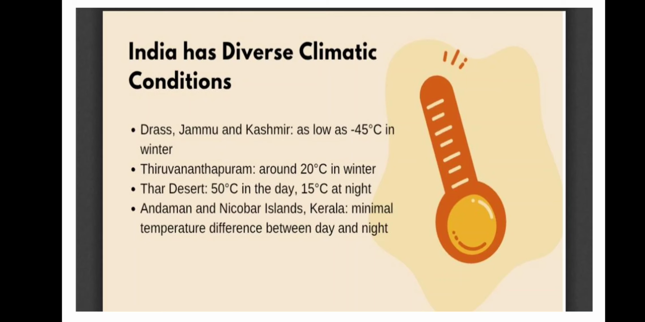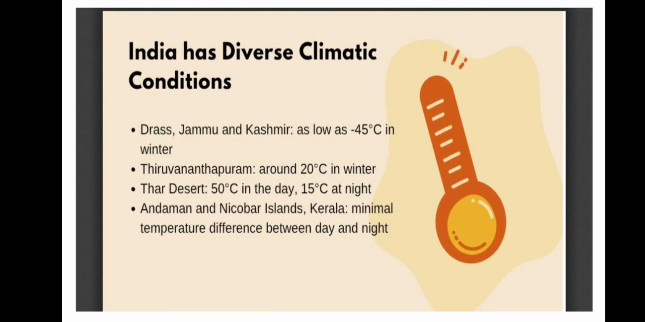Thiruvananthapuram, which is in Kerala, sees 20 degrees Celsius temperature. Why so high a temperature in winter? Because it is near the coastal area, near the equator. If you go in the south, it is near the equator, so that's why the temperature will not be that low even in winters. Then we talk about the Thar Desert. As I told you, in the daytime it is around 50 degrees Celsius, and at night it is 15 degrees Celsius, which is too low.